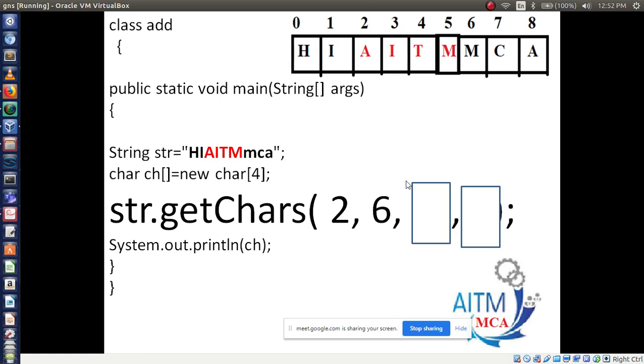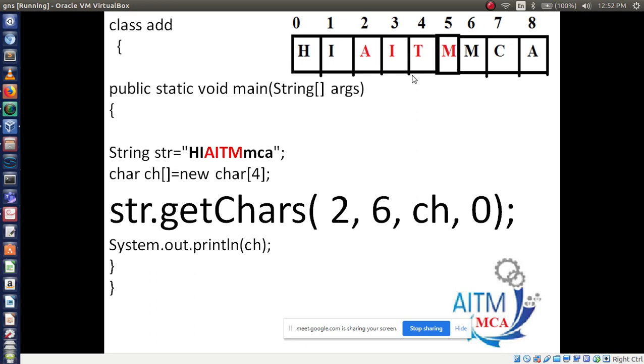Is it clear? Now the third box is what? The third box represents the target array. What is the new array you have defined here? The array name is ch. Simply write ch, no need to use square brackets. So ch, comma. Then AITM should be stored in the ch array. Starting with which index number? 0, right? It will start from 0, so compulsorily write 0. That's it. I think now you understood this concept.